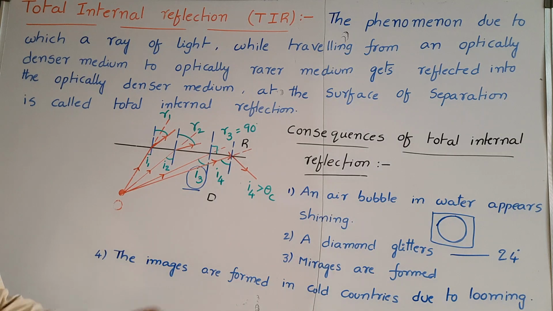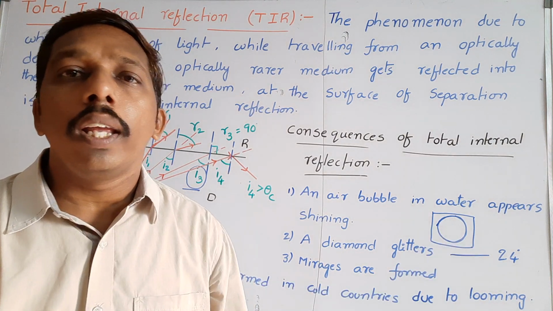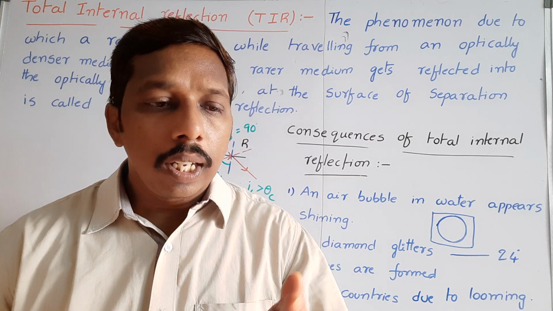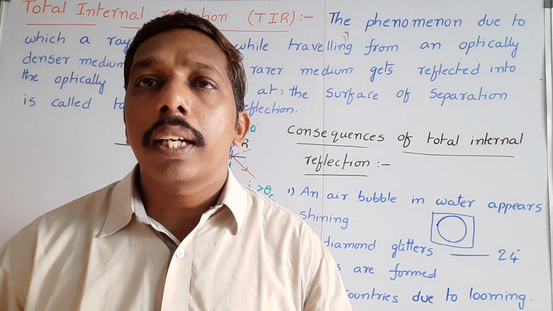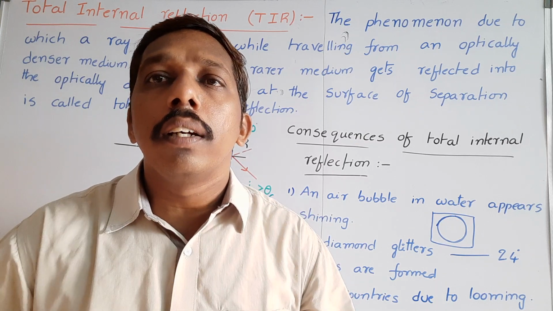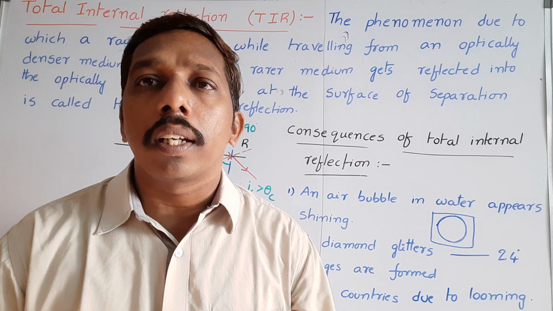So the images are formed in cold countries due to looming. This looming is the opposite, reverse phenomenon to mirages. Not only these, if you observe the cracks in a glass plate, the cracks appear in silver color because of total internal reflection.